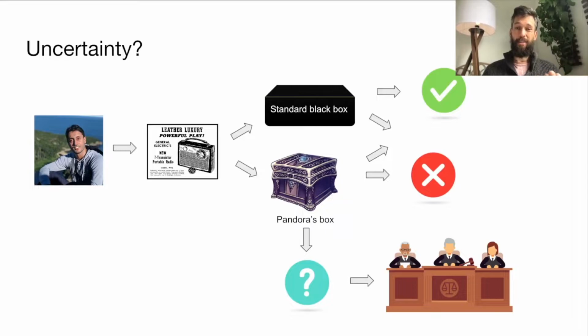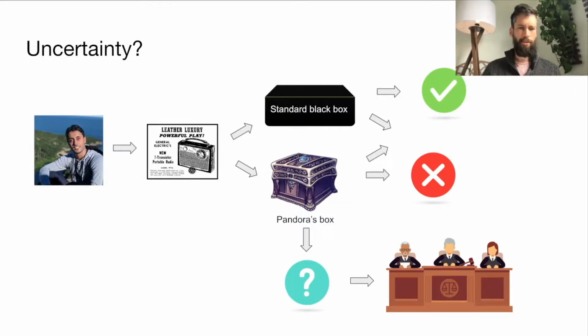But the humans can't look at all the ads. So we need a system that can express its own uncertainty. Then we can send the corner cases to the humans and automate the rest. Of course, the standard machine learning models also tend to give an uncertainty score, but it's not very well calibrated, which is something I'll talk about later. And this lack of calibration means that the wrong ads might get sent to the judges, and so we waste our human capacity. So the main goal of this is to have machine learning models that have a better and more principled understanding of their own uncertainty.